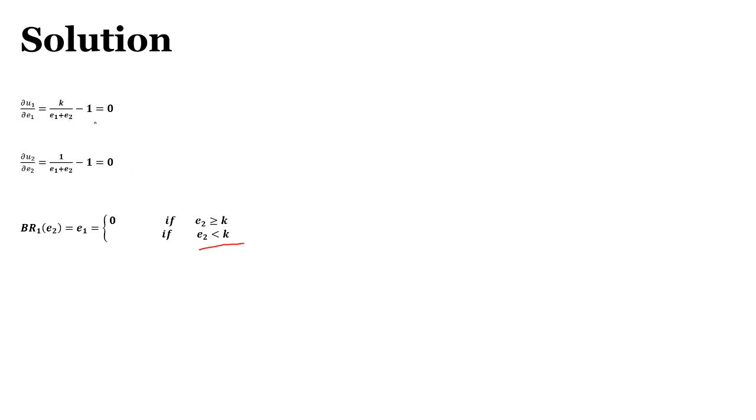If E2 is less than k, suppose my utility curve is just like this, and I want to maximize my utility at this point. We can clearly see that my utility is maximized at this point. What does this represent? It represents that the slope of the utility curve is 0 at that point. The slope means marginal utility.